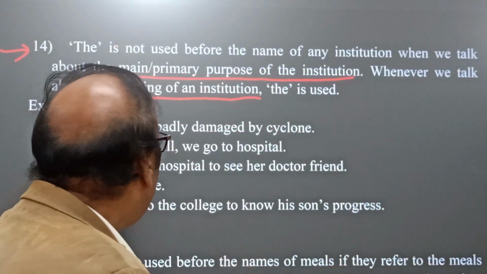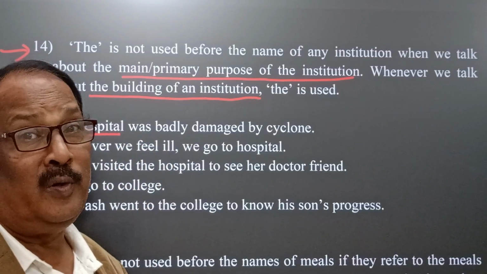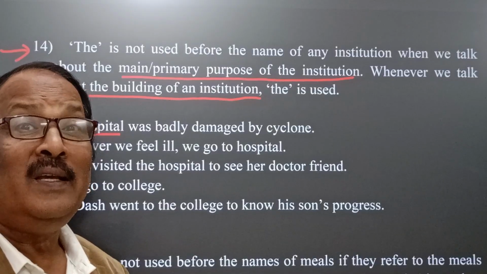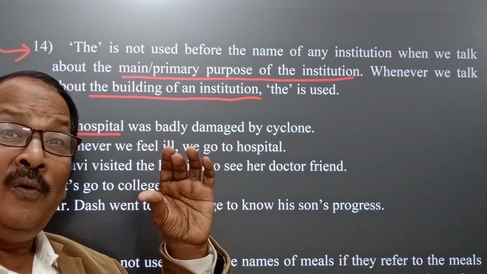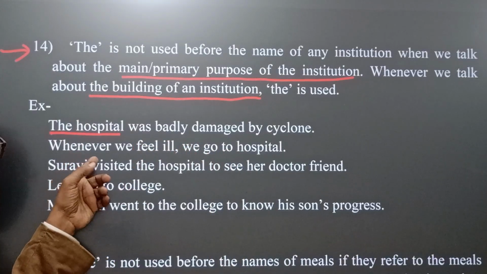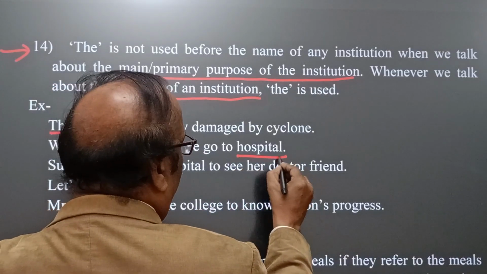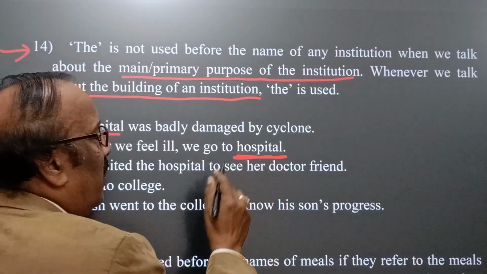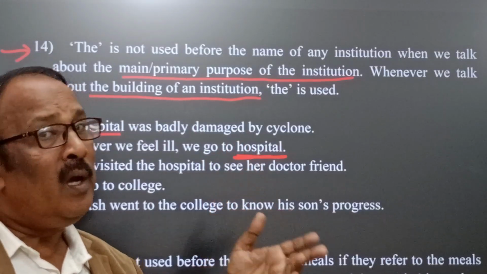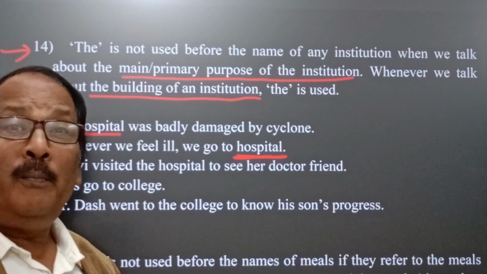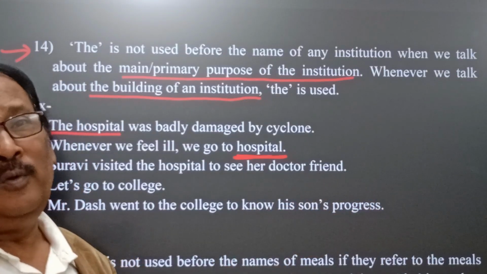How? Let's see. The hospital was badly damaged by the cyclone. It means cyclone or flood. Here we find "the hospital", meaning the hospital building. Whenever we feel ill, we go to hospital. You see the difference: the hospital and hospital. Here hospital is meant for the treatment of patients, and whenever we feel ill or in any unhealthy condition, definitely we go to hospital.